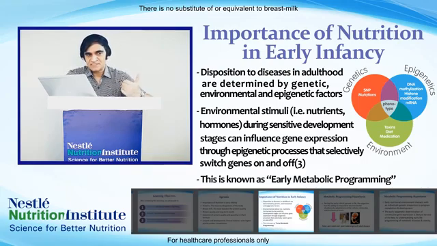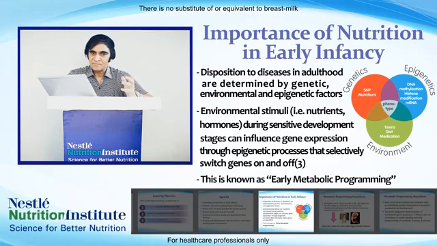Another example of nutri-epigenetics is the famine that occurred in the Netherlands around 1944-45. During that famine period, the entire population of the Netherlands was deprived, with huge calorie deficiency. The general calorie intake of the entire population became less than 500 kilocalories.